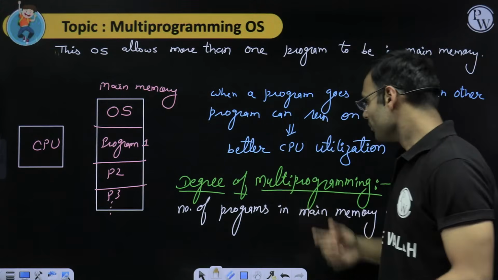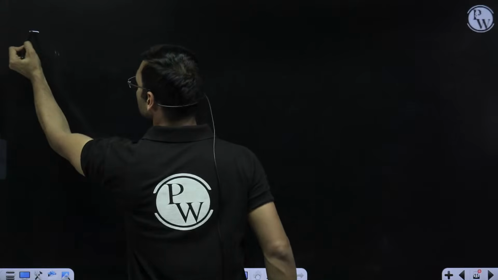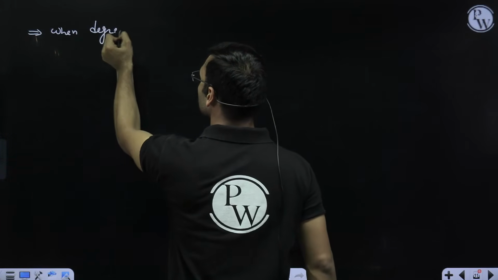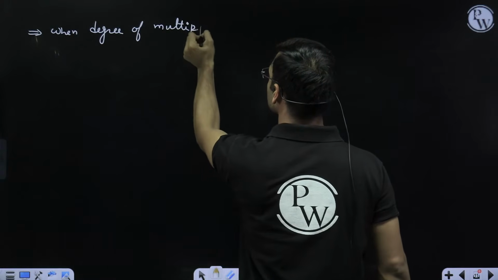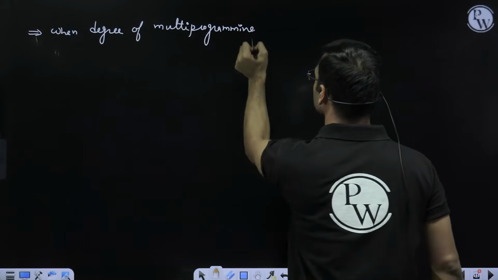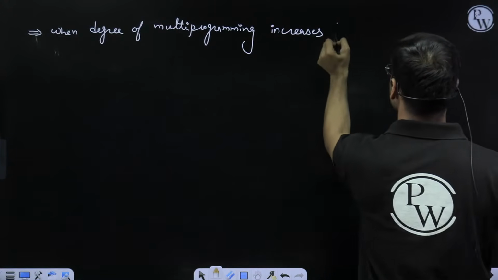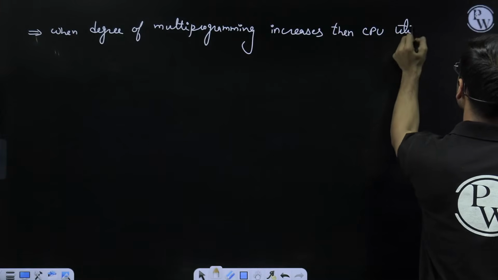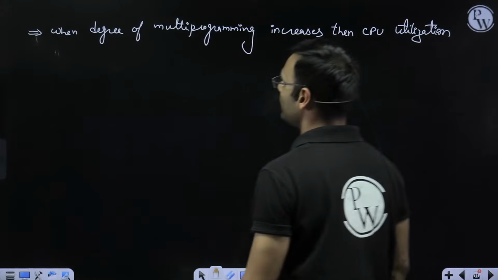There is a particular statement over here: when the degree of multiprogramming increases, then what happens? CPU utilization also increases.